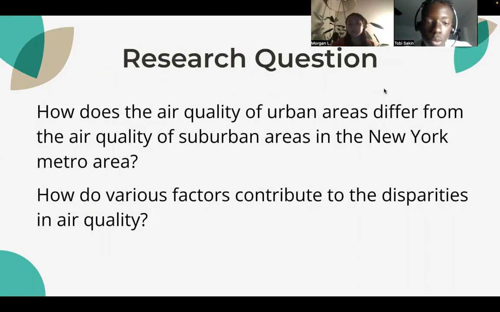So our research question was, how does air quality of urban areas differ from the air quality of suburban areas in the New York Metro? And what factors could contribute to those differences in air quality in the New York Metro?